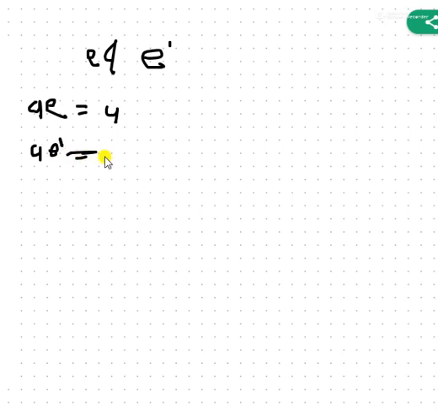A into E dash must also be A. Similarly we can write E into A, or E dash into A, then we get A. Keep in mind, E and E dash are both identity elements of group G.